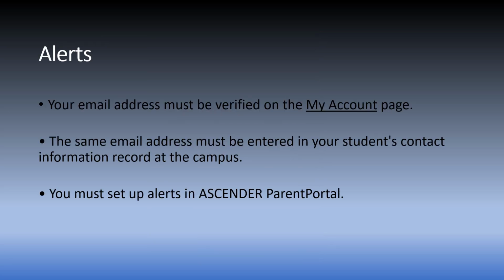Alerts can be set to inform you of excused, unexcused absences, tardies, and if your student's grade average in a class or on an assignment falls below a specific grade. The same email address must be entered in your student's contact information record on the campus, as well as a verified email on the My Account page. You must set up alerts inside the Ascender Parent Portal.